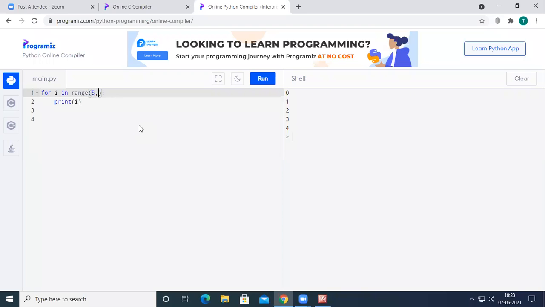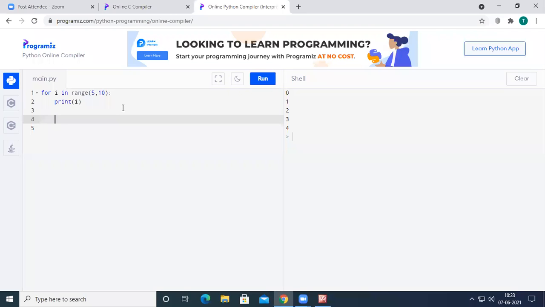So if I had taken two parameters, if I had taken range of 5, 10, then the equivalent for loop will be I equal to 5, I less than 10. So instead of starting the I value at 0, here the I value will start with the first parameter, and the I value will be less than 10, and each and every time I is going to be incremented by 1. In such case, we are going to get the output 5, 6, 7, 8, and 9 on the output screen. So if you pass one parameter, that will be the maximum value.